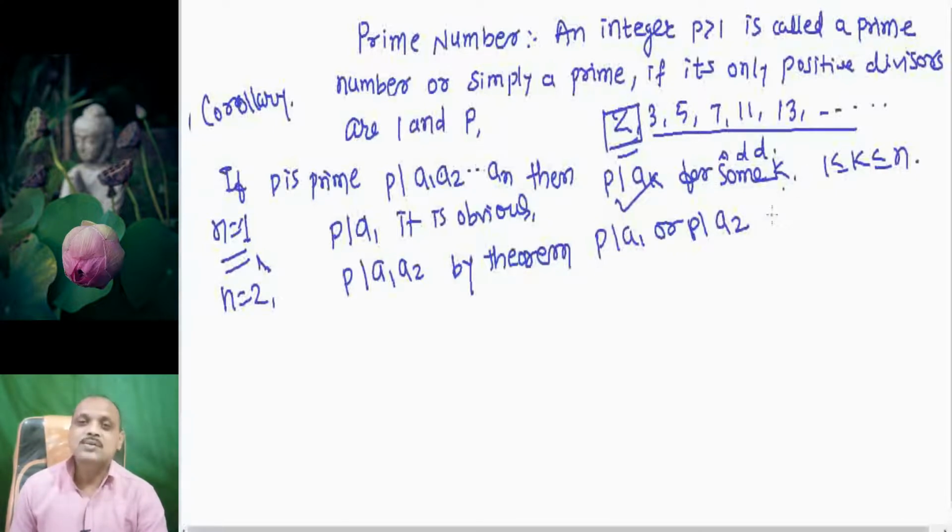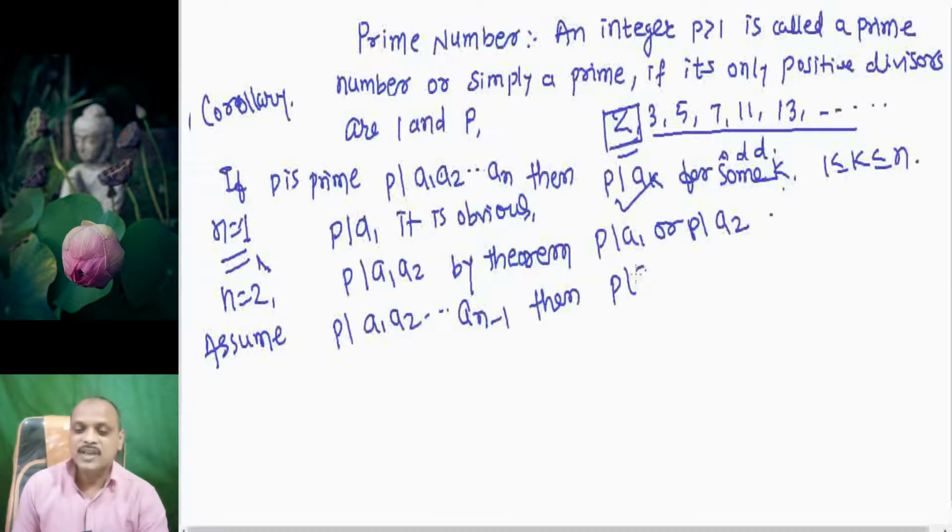The result is true in this case also. Now we assume the result is true for n minus 1: if p is a divisor of a1, a2, ..., a(n-1), then p is a divisor of ak for some k with 1 less than or equal to k less than or equal to n minus 1.